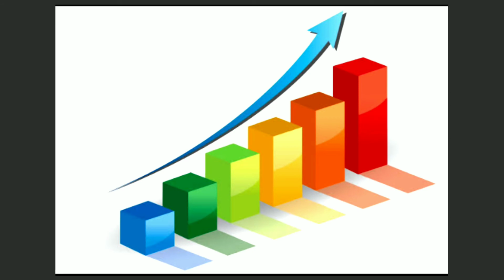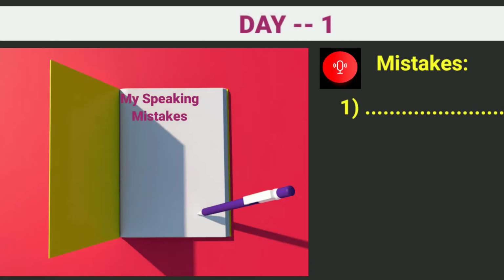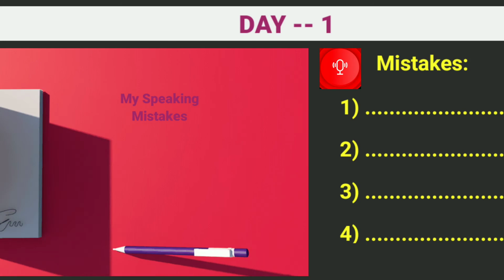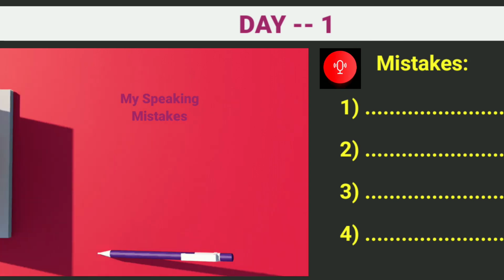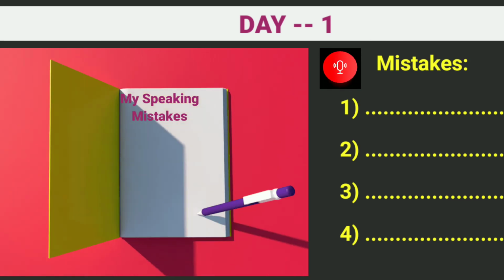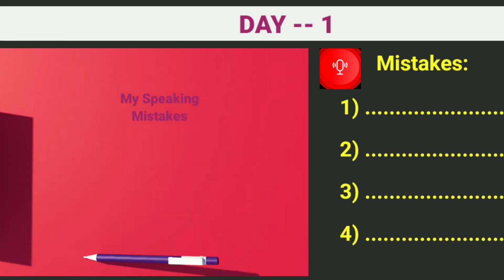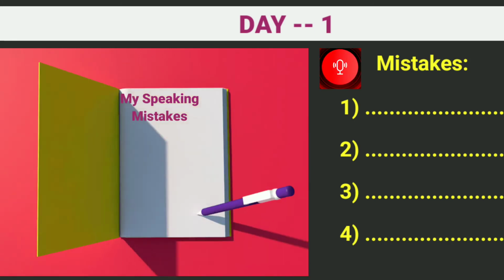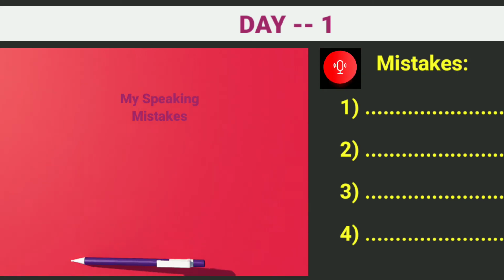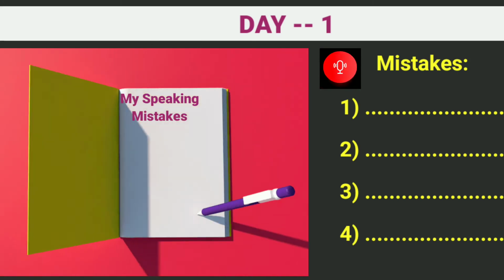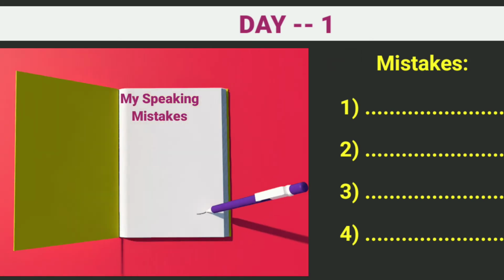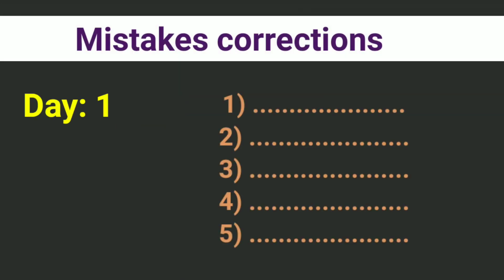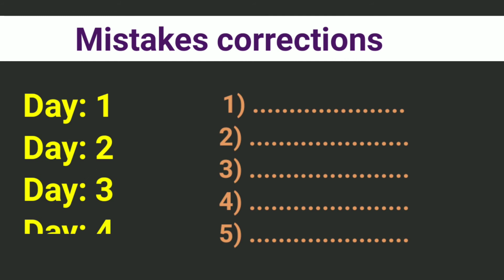After your recording, what will you do with your recording? Take a notebook, write down the heading Day 1, and then write down your topic, and then try to find your own mistakes, all the mistakes you made in your speaking flow. Write down all those mistakes in that notebook. Listen to your own recording very carefully and write down your mistakes approximately. And once you have found your mistakes, try to correct them in your next recording.